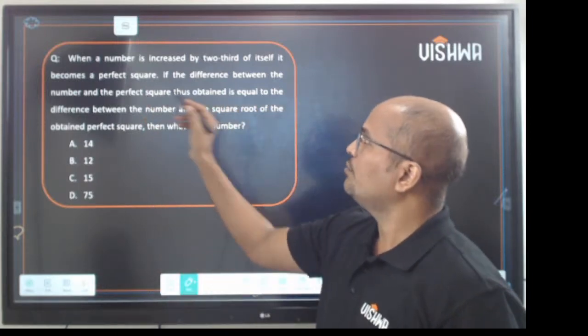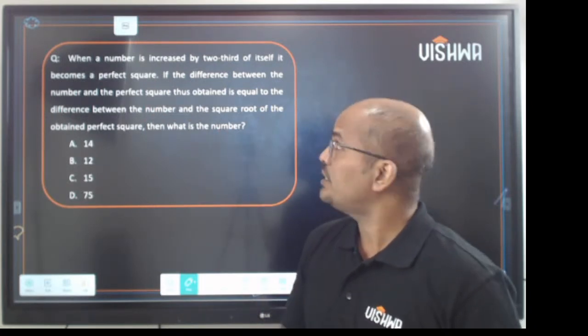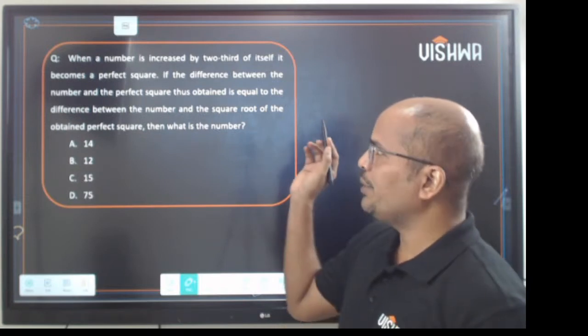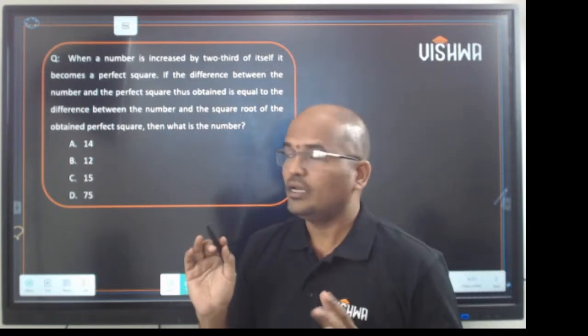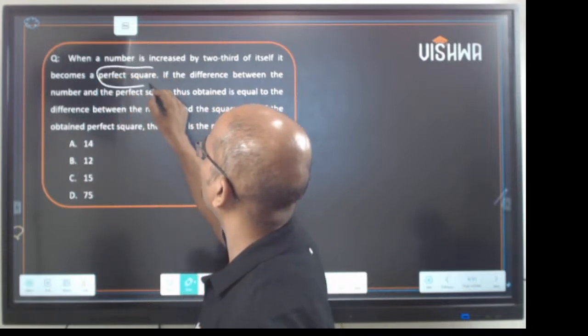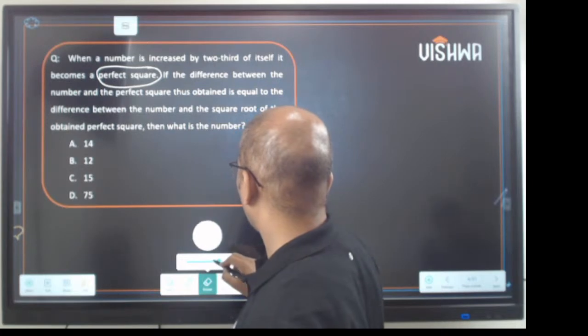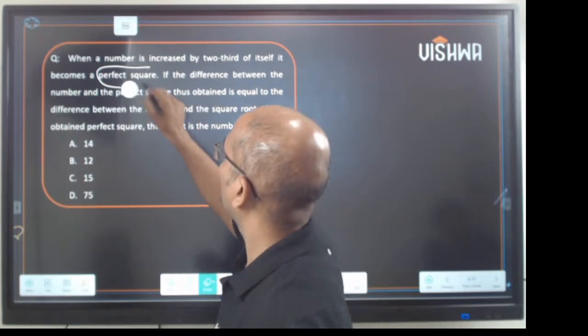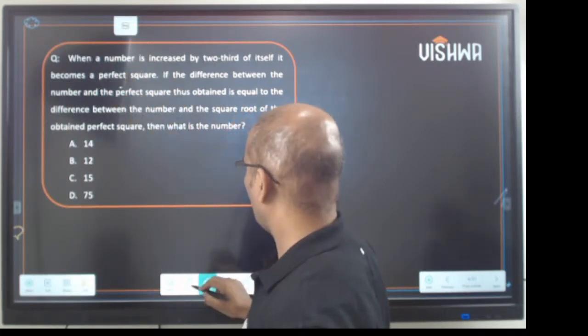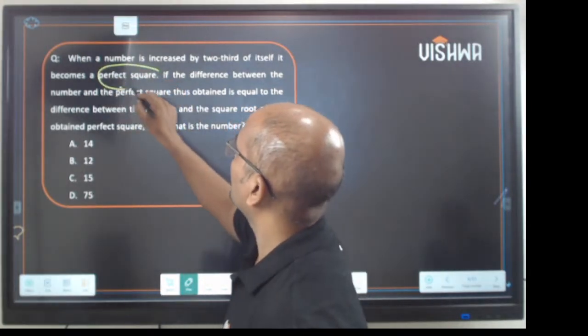But let's see here. When a number is increased by 2/3 of itself, it becomes a perfect square. Right? So there are some things to keep in mind. It becomes a perfect square. Let me change the pen color.